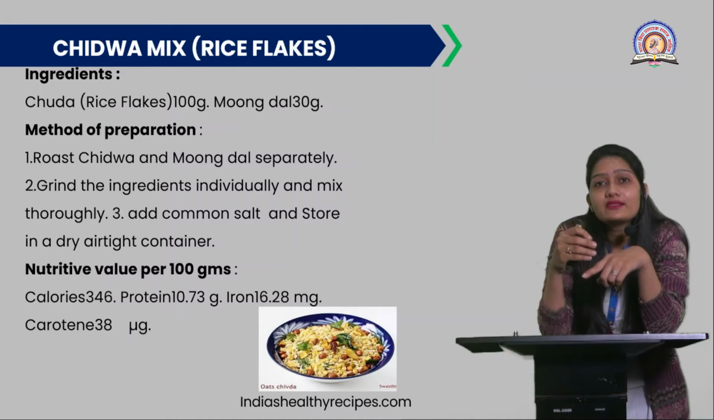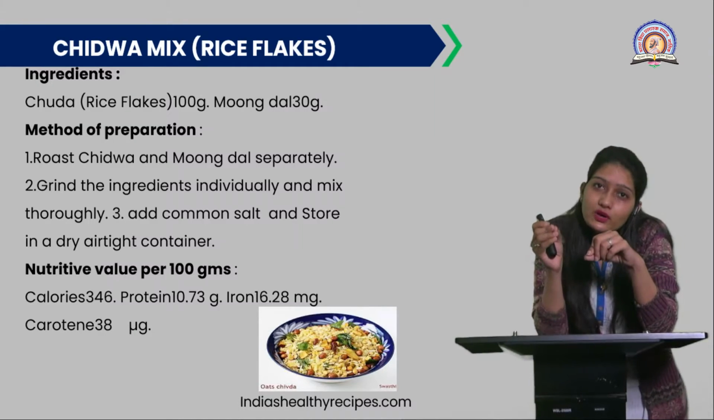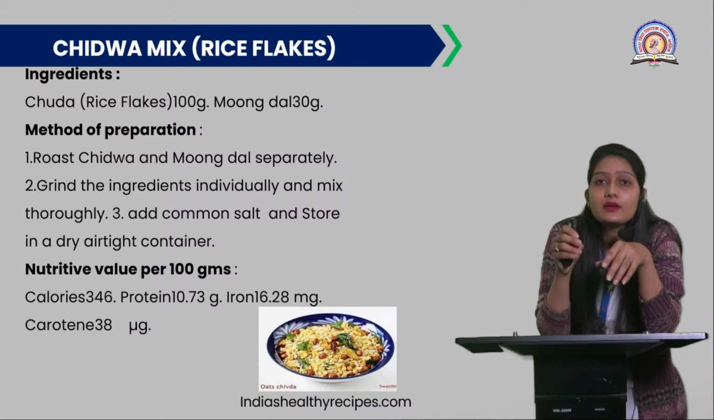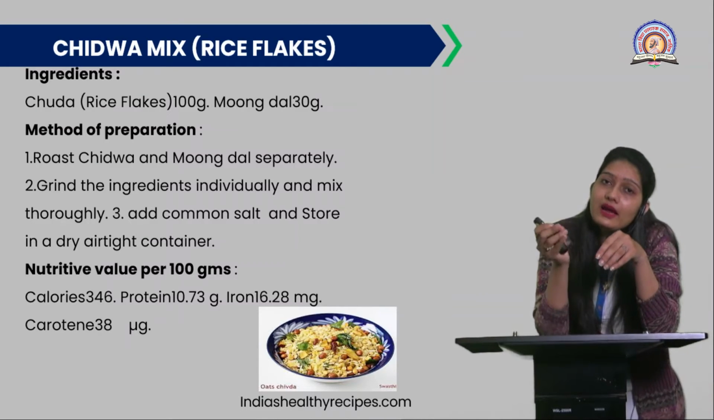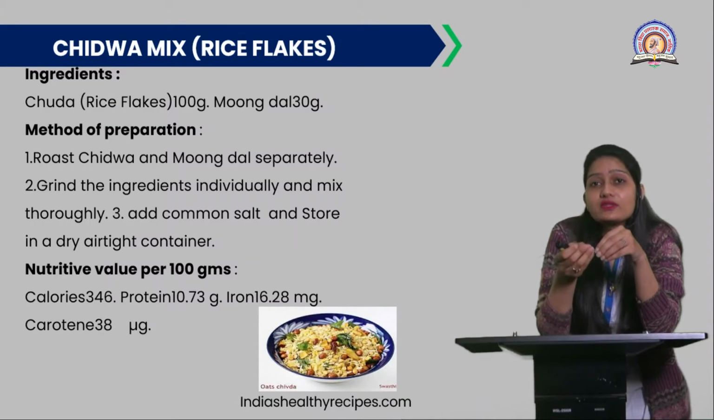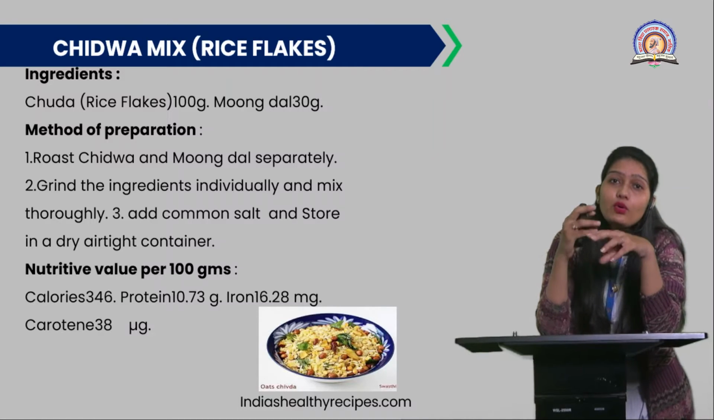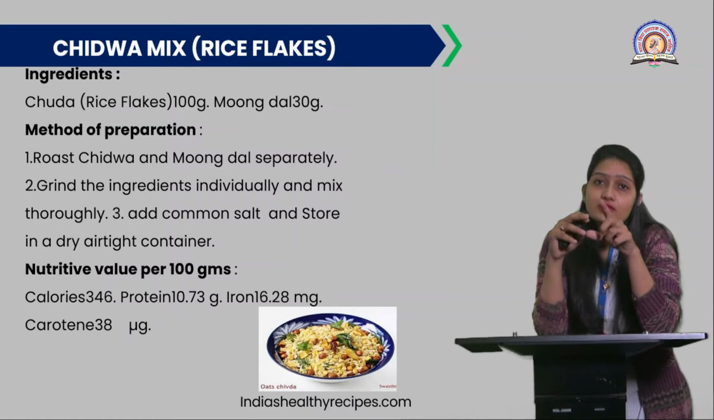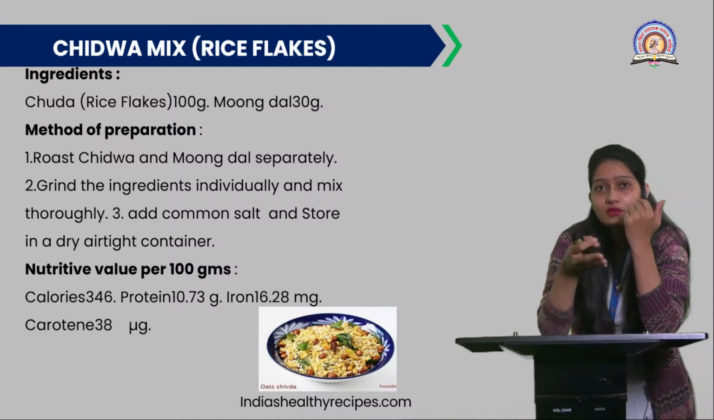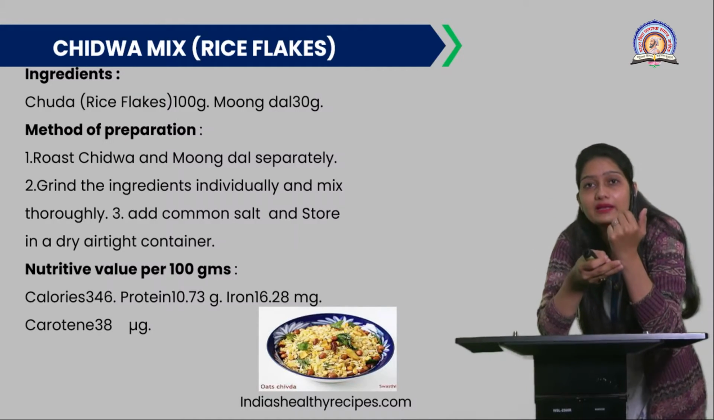Then you can add some common salt or a pinch of sugar for the taste, and along with that you can add some Bengal gram and some groundnuts to provide a carbohydrate source or some fats also. So the overall nutritive value of this chivda mix, you will see in the form of calories, proteins, and iron.